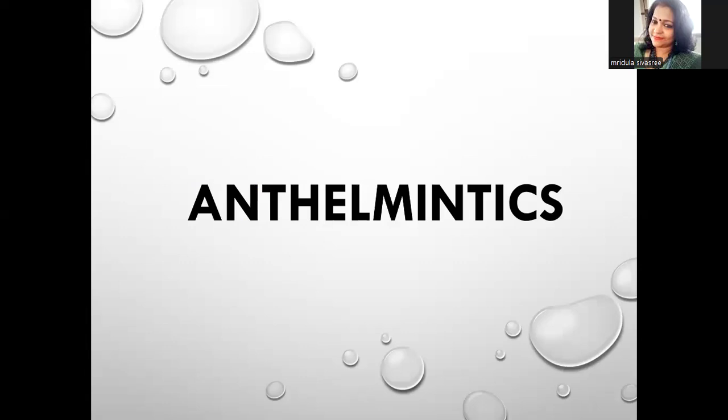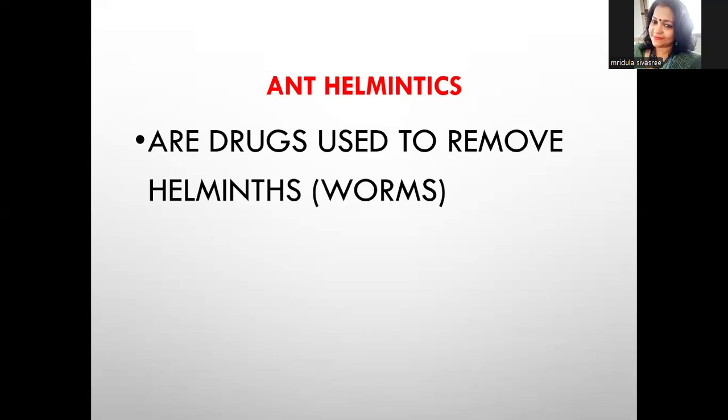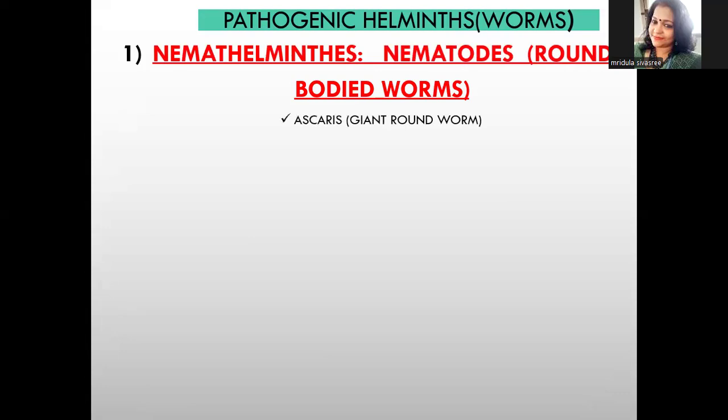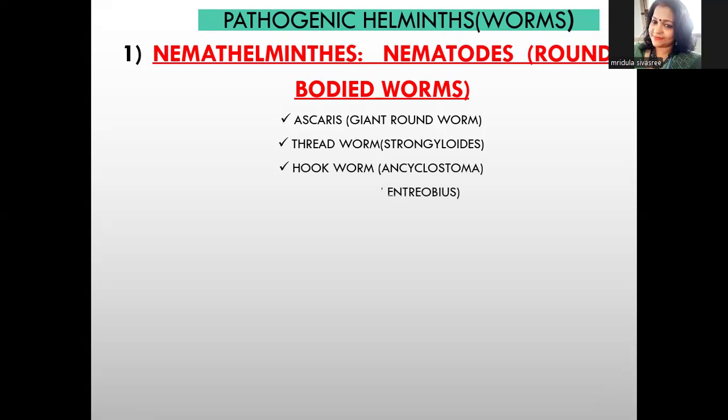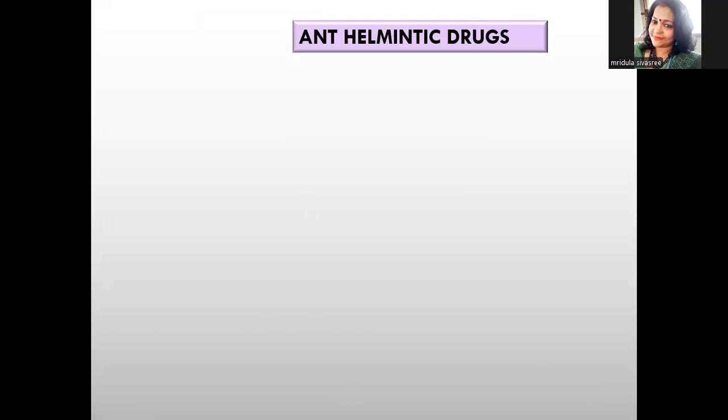Okay, then we are discussing various anti-helminthic agents. What do you mean by helminthiasis? Helminths are various kinds of worms. These drugs are mainly used to eradicate worm infestations from our body, and they are called deworming agents. There are several kinds of worms: roundworm, flatworm, hookworm, whipworm, pinworm, etc. So we can see some anti-helminthic drugs which are used.